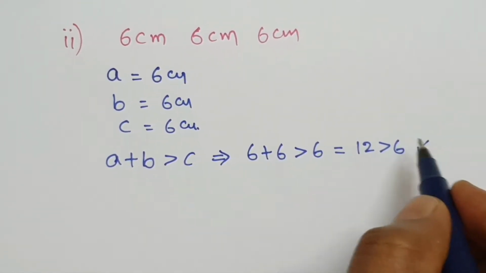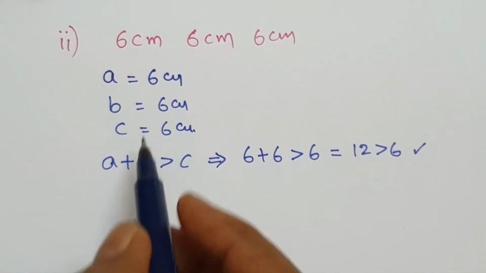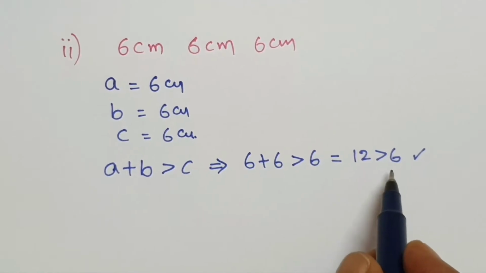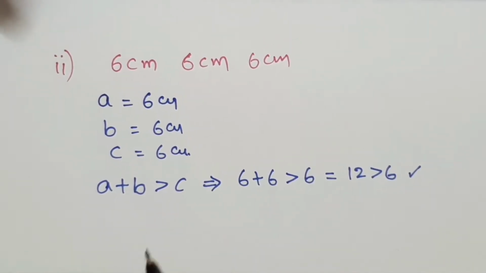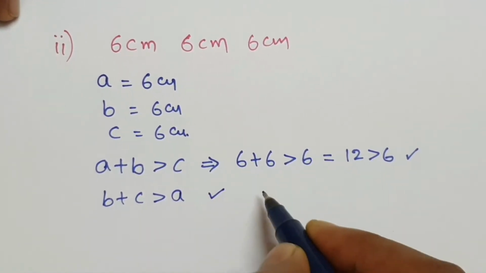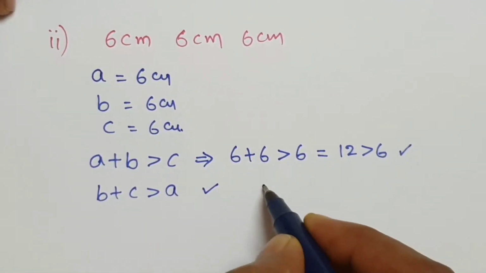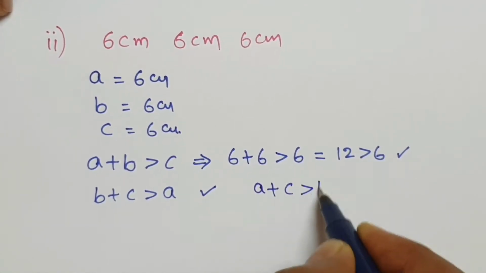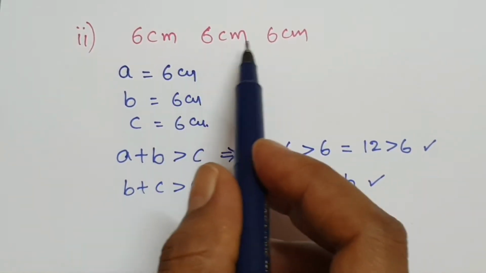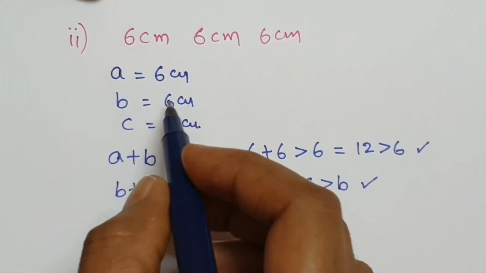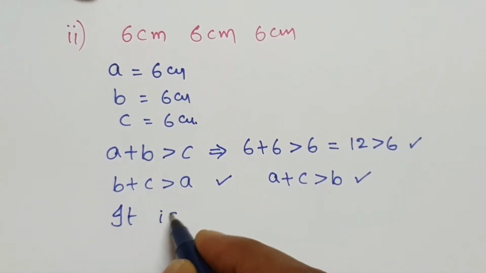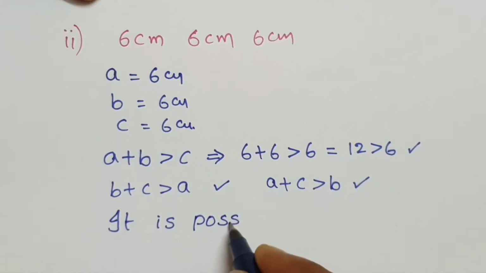This is true. Like that, here all are the same measure. B plus C is greater than A. This also we get 12 is greater than 6. Next condition, B plus C is greater than A. This is also true. Next, A plus C is greater than B. The third condition is also satisfied. Why? Because these are all three the same measurement, same number. So it is possible to form a triangle. It is a possible triangle.